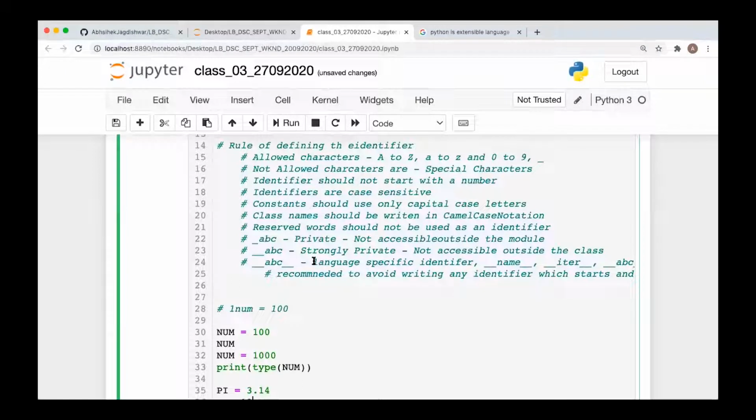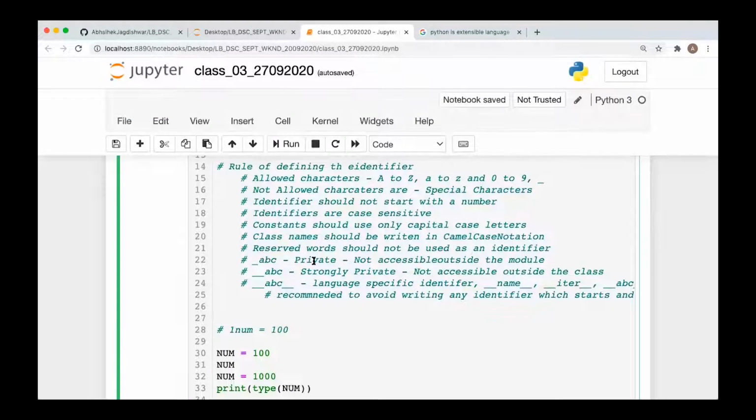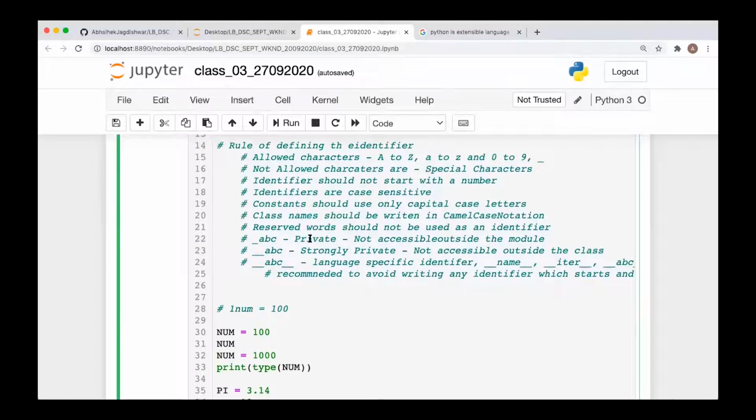See, we don't have the access modifiers in Python, but yes, we can put some restrictions on the identifiers, where we can access them or where we cannot. So for that, we can make something private or strongly private. When you make something private, it means it is not accessible outside the module. Outside this module, this identifier will not be accessible. And if you make something strongly private, you will not be able to access it outside the class. When I'm saying it is not accessible, they are actually accessible, but with a special case.